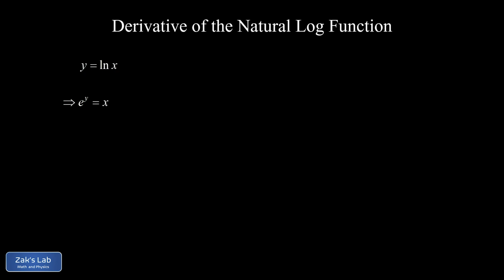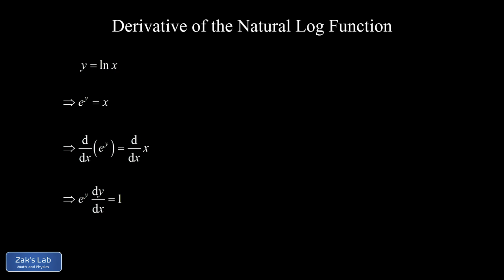And this is where implicit differentiation comes in. If I take the x derivative of the left-hand side, the chain rule is going to produce a factor of dy dx, in other words, the derivative, and that's what we're trying to find. So we take the x derivative of the left and right hand sides. Again, on the left side, we have to use the chain rule because y is a function of x, and I'm looking at this expression e to the y. So the chain rule says differentiate with respect to y, that's just e to the y, and then tack on the derivative of y with respect to x. And then on the right hand side, we just have the derivative of x, which reduces to 1.